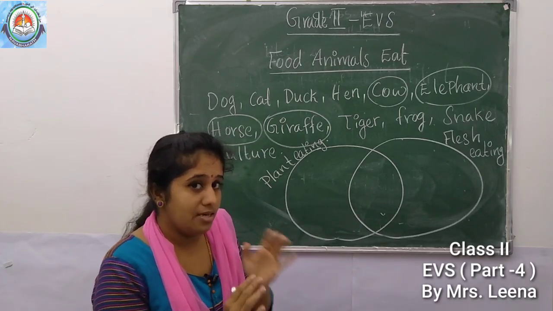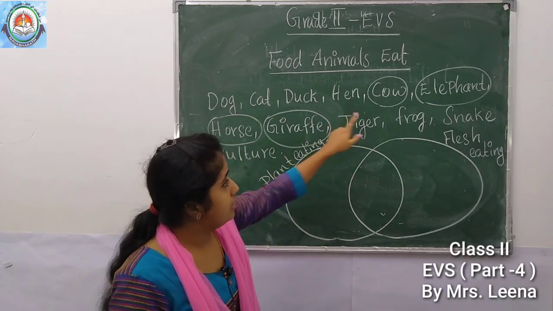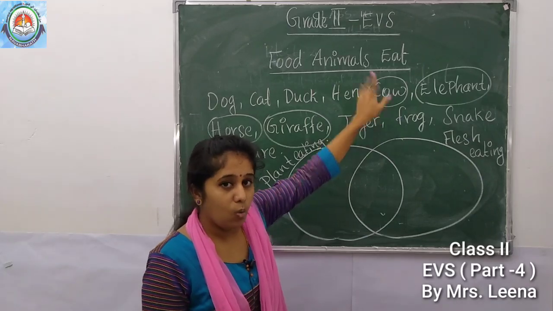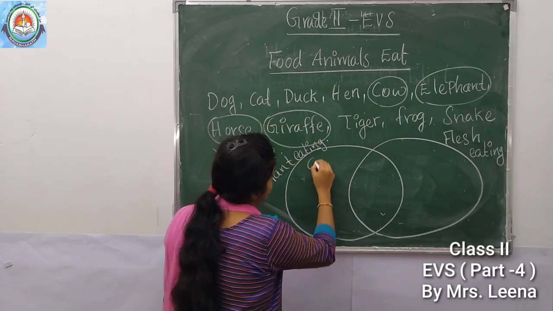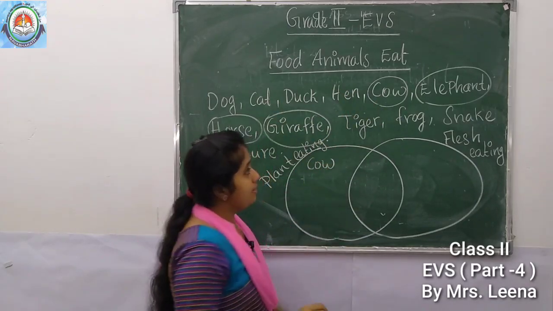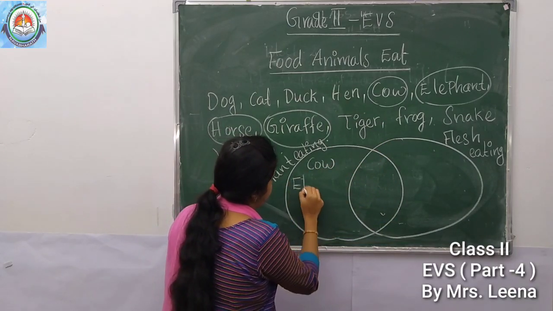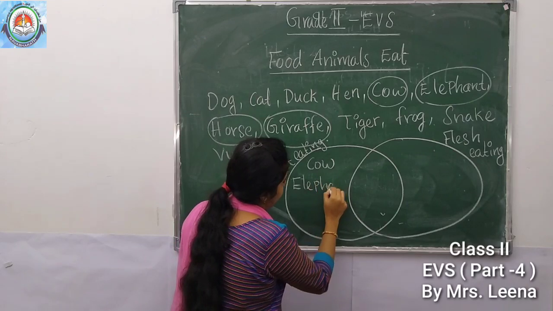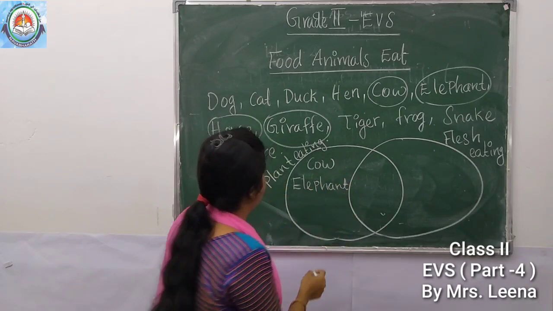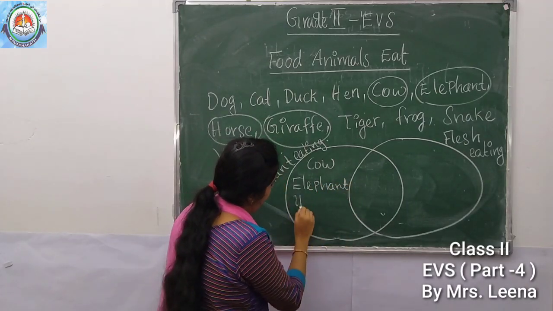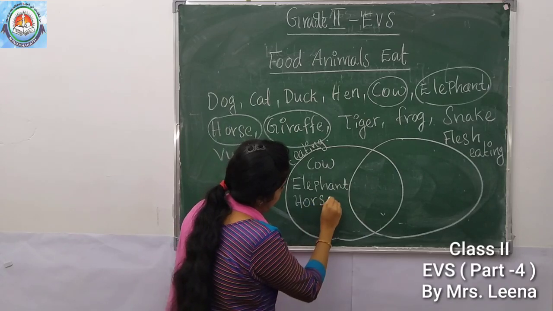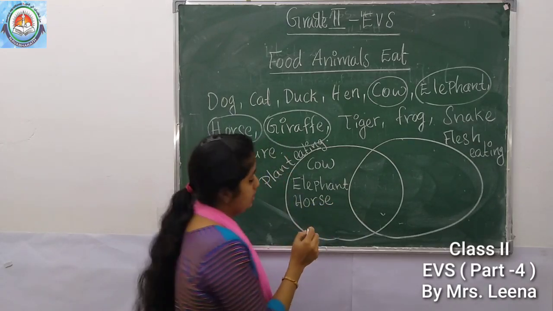Which are the animals? Here, we already circled. Which are the animals? Yes, cow. We can write cow. Then, yes, what? Elephant. Yes, elephant. Then next one, yes, horse. Then next one, giraffe.